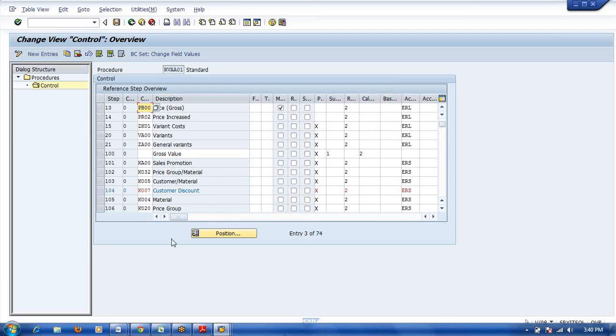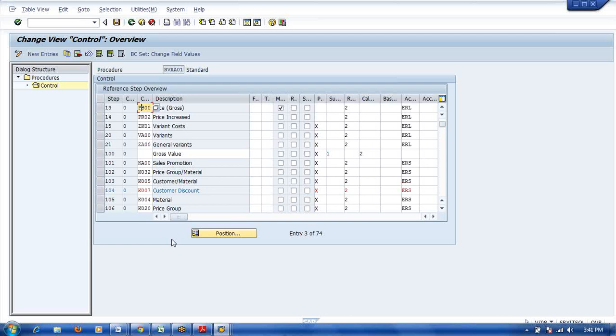Mainly these values will flow. One is revenue, flowing at the time of billing, and one is expenditure, that is sales related expenditure. That cost element should be of category 12. Expenditure, whether it is customer discount, meaning we are giving a discount to the customer, or quantity discount, or anything. That means expenditure will flow, revenue will flow, COGS will flow, and sales quantity will flow.